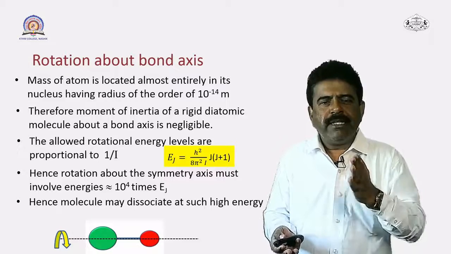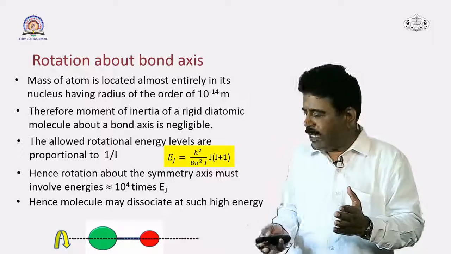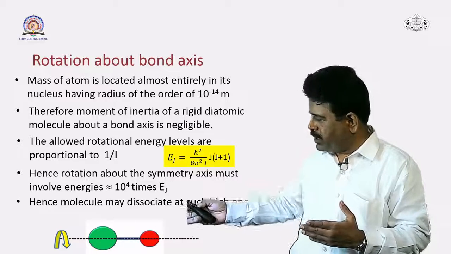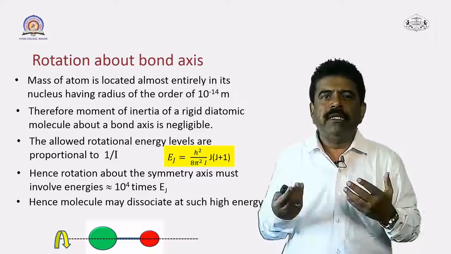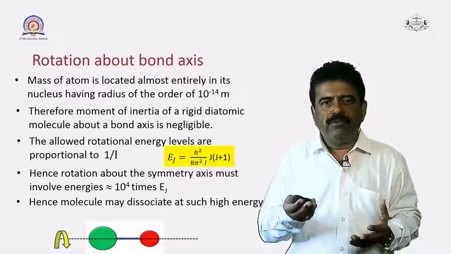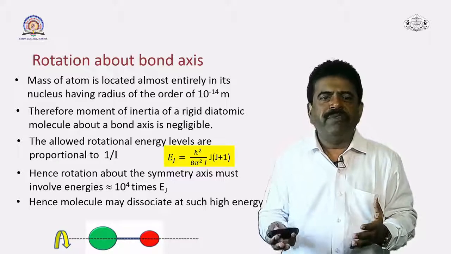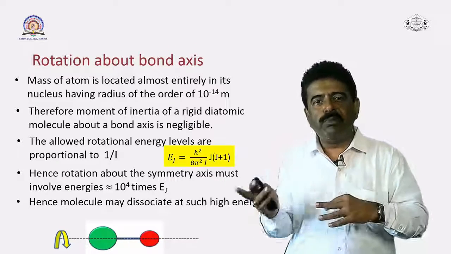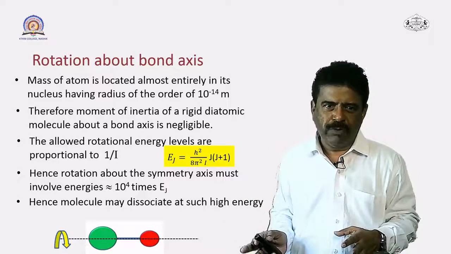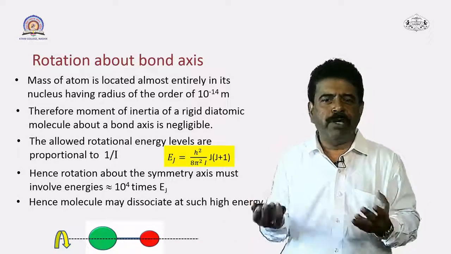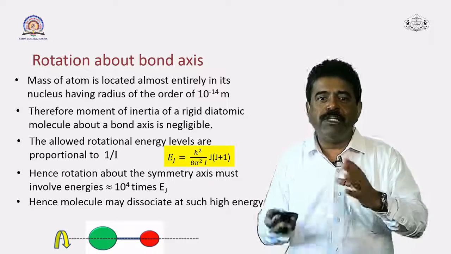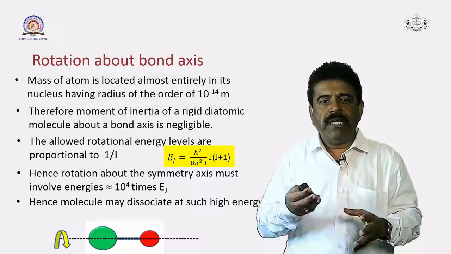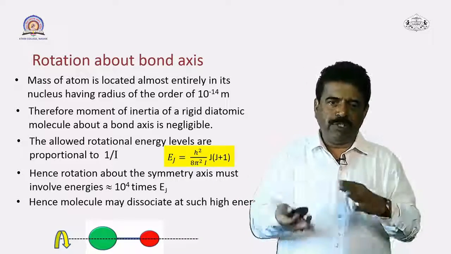If you now see the energy level, I have shown the equation once again in highlighted color, that is the rotational energy level equation. From that equation it is very clear that the energy is inversely proportional to the moment of inertia, 1 upon I, where I is the moment of inertia. So if the moment of inertia itself is very small, what will happen? The energy will be very large, inversely proportional.